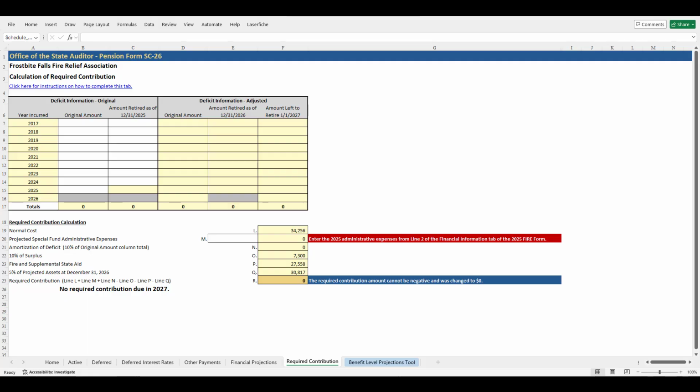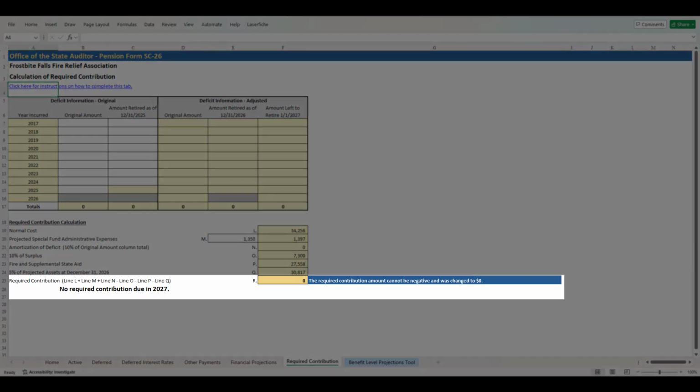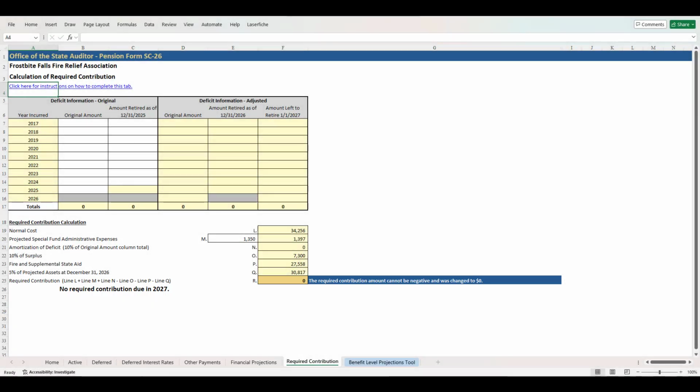Continue filling out this tab by entering the total special fund administrative expense for the prior year in line M. This amount can be found on the prior year's fire form in line 2 on the Financial Information tab. The lines on the right-hand side will be automatically calculated. Line R displays the required contribution amount for the following calendar year.